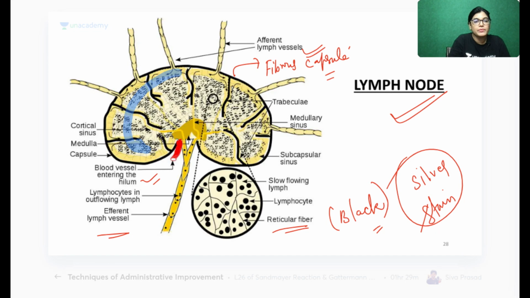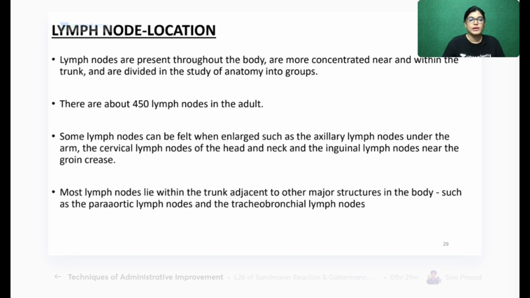The outer part of the lymph node is the cortex. The inner part is called the medulla. And these black lines which you are seeing here are all reticular fibers. These are acting as a supporting network for the lymph node.